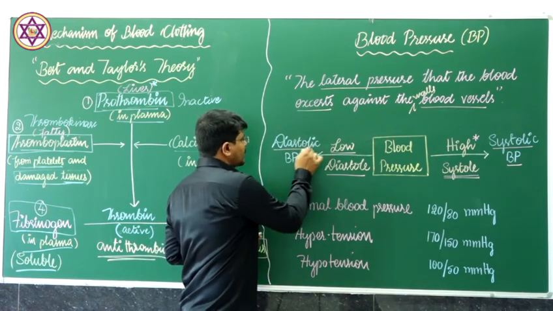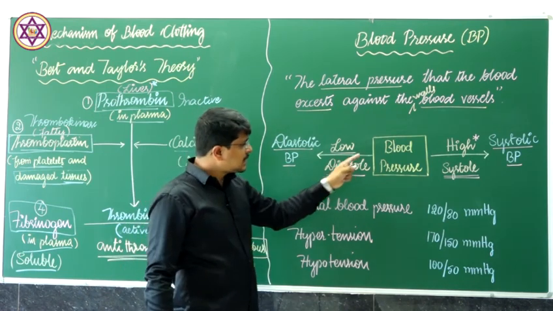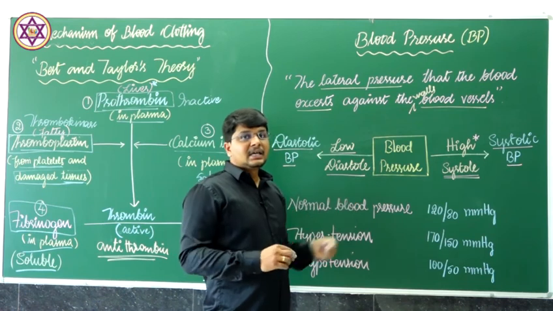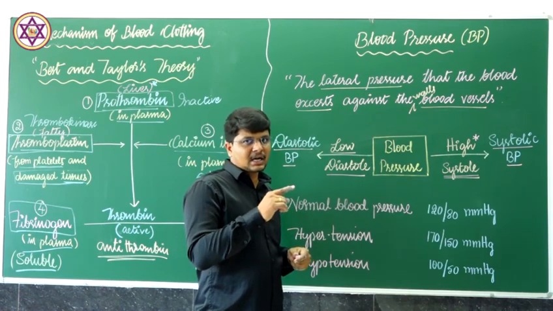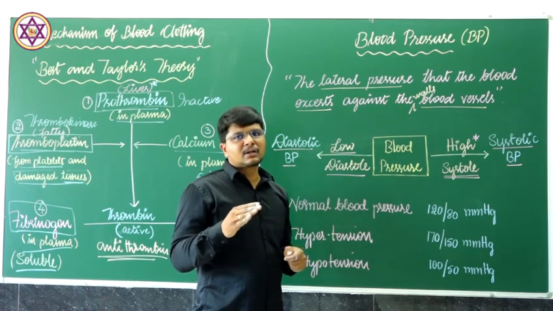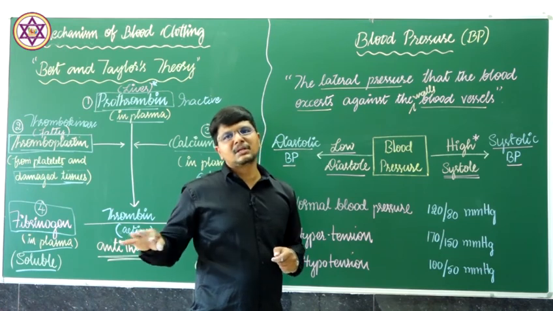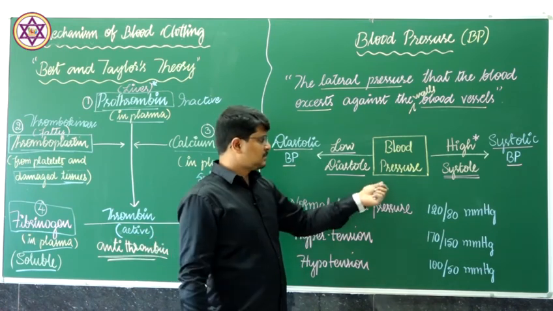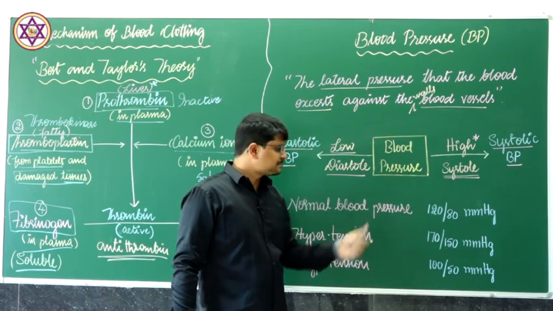That means during the relaxing of the heart, the pressure comes down, therefore BP is low, and that is known as diastolic blood pressure. And the blood pressure is high near the heart, in the aorta, and keeps on decreasing, and is very minimum in the capillaries or the veins.